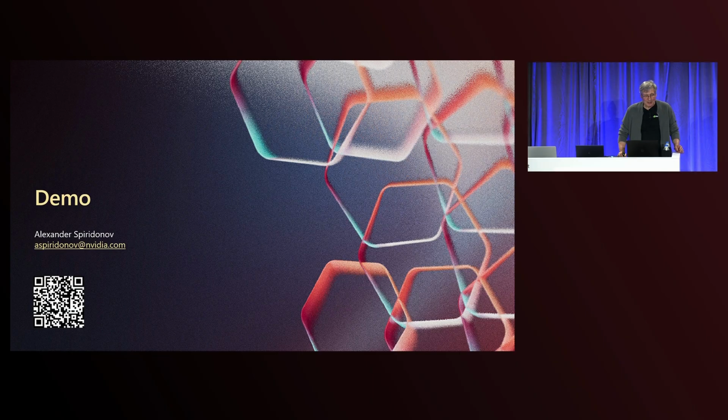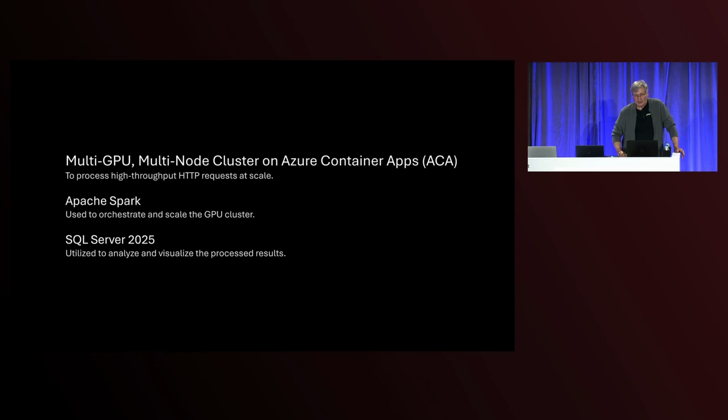Before starting the demo, I would like to say the demo is pretty fast and definitely not covering the whole functionality. It means if you're interested in some details, please check GitHub, and we'll have blogs about that. This is a QR code you can take and look at the details of the demo.